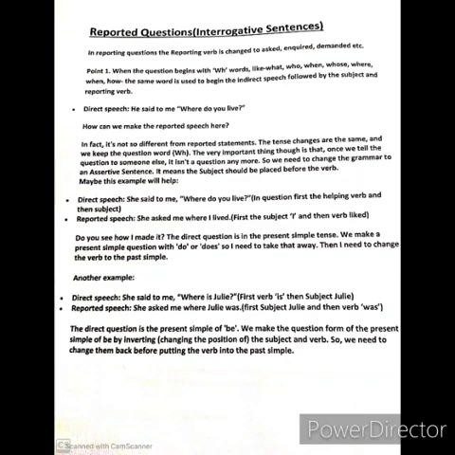Like one example: he said to me, where do you live? It is written in direct speech. So how can we make the reported speech here? In fact, it's not so different from a reported statement. The tense changes are the same. See, we change tense in the same way, like I showed you in the tense chart. Tense will be changed in the same way. Pronouns will also be changed. And we keep the question WH word here.